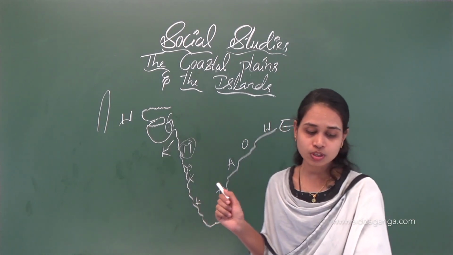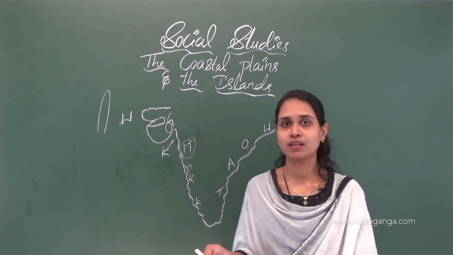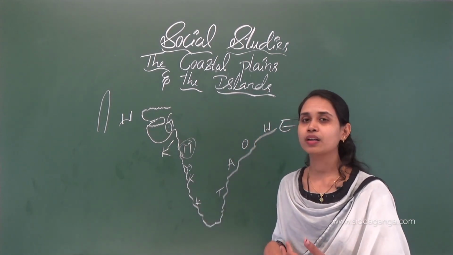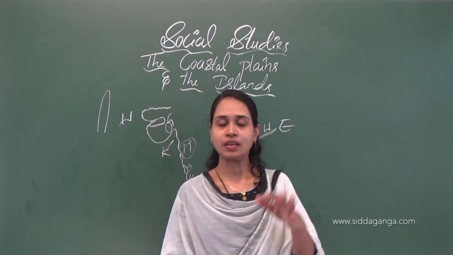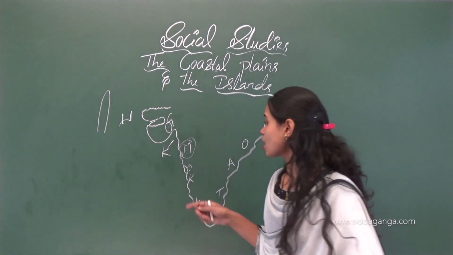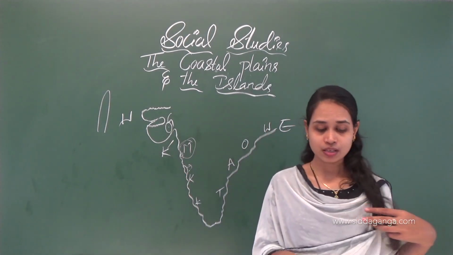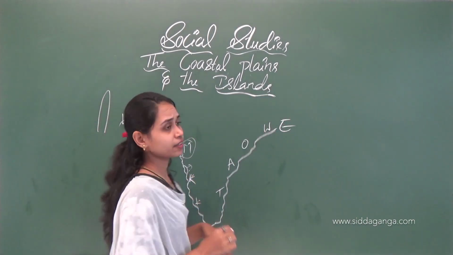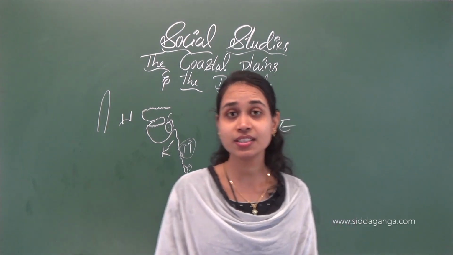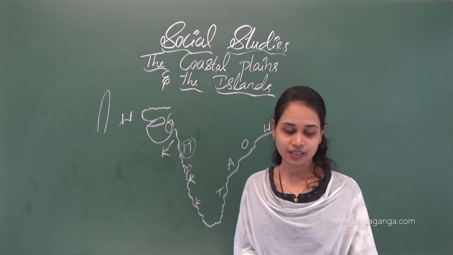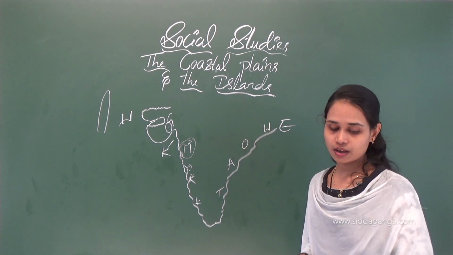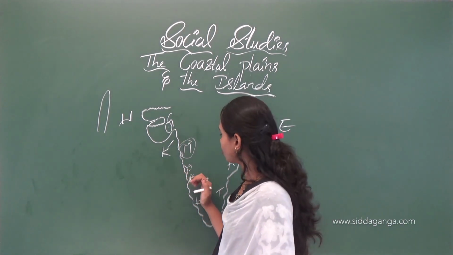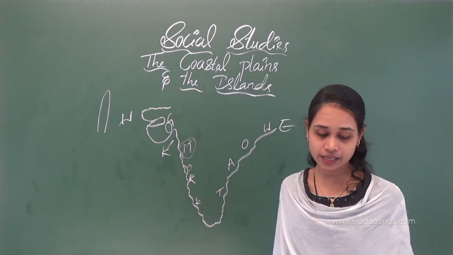Most people are farmers or fishermen. This is all about Goa. Next one is Karnataka. Which is our state? Yes, Karnataka, isn't it? The coast of Karnataka lies to the south of Goa. After Goa we can see Karnataka here.